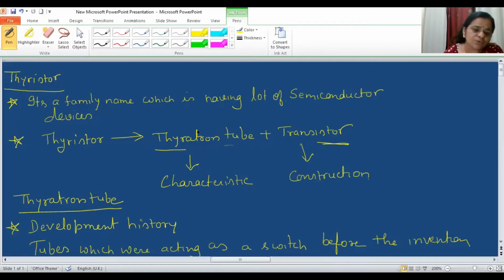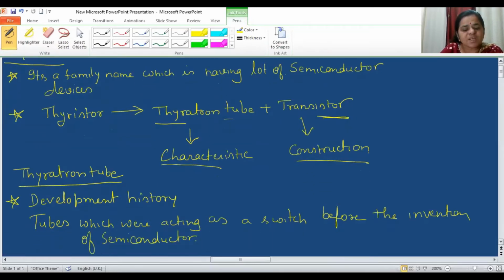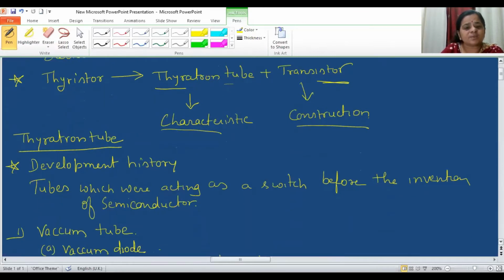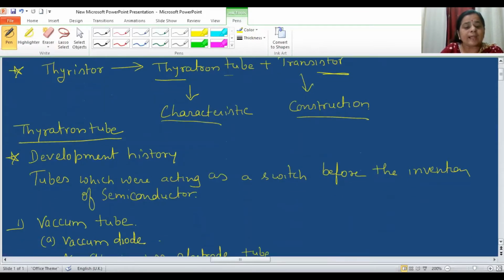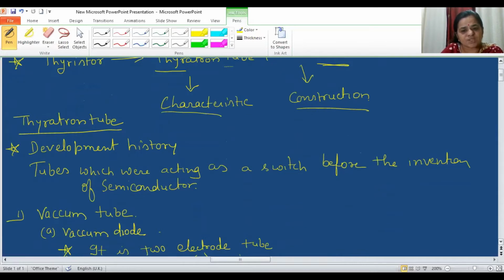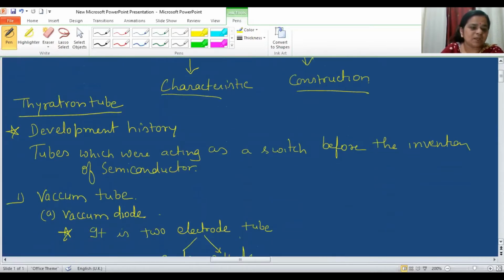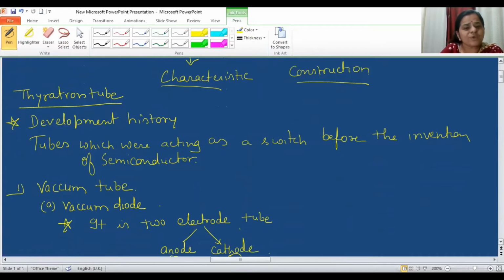Why did we choose these two words all over the world? Because whatever semiconductor devices come under this family are, characteristic wise, similar to the thyratron tube and, construction wise, similar to the transistor. That's why all the semiconductor devices which are characteristic wise similar to thyratron and construction wise similar to transistor come under the umbrella of thyristor. All of you are aware that the transistor is a 3-terminal, 3-junction, 3-layer device.